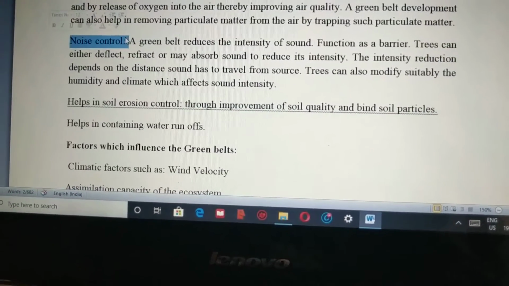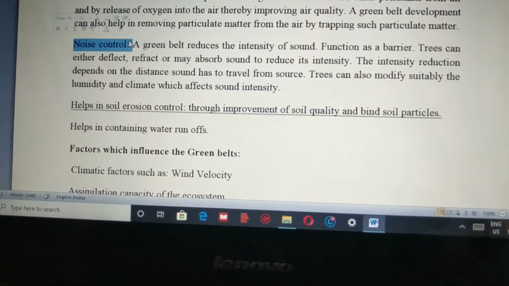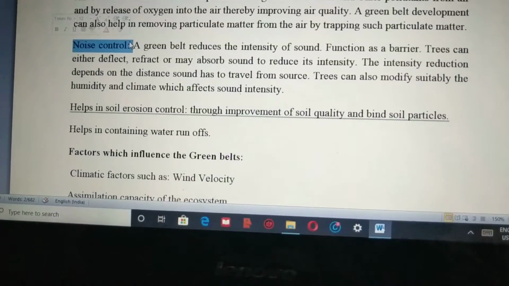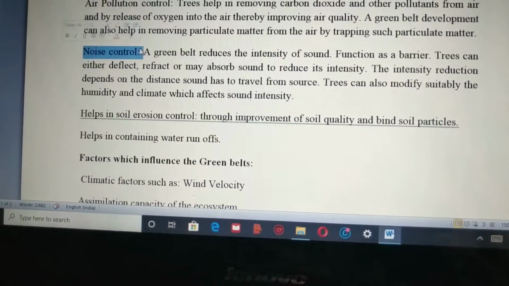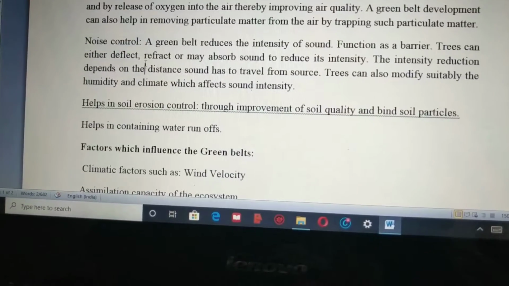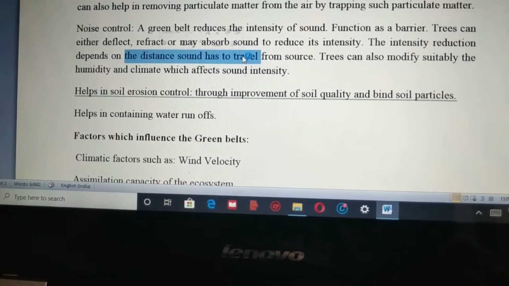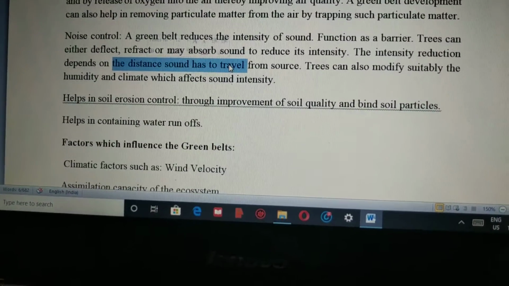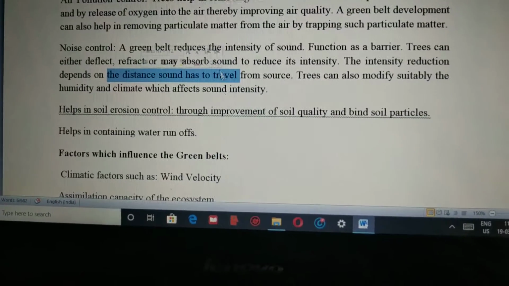Now, how can noise pollution be controlled because of this green belt area? We all know that noise has a capacity of moving on. That means it has to pass over distances. This distance depends on the travel. That means it needs a source. It is not similar to light. Sound always needs a source. And this source